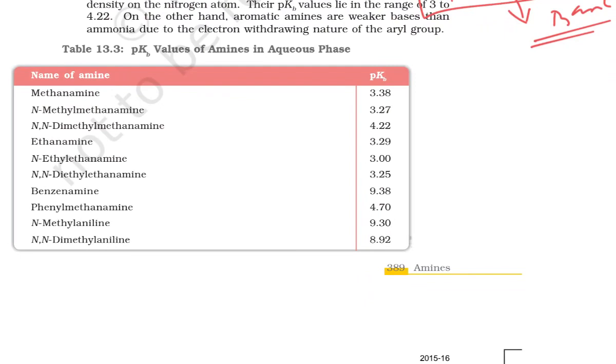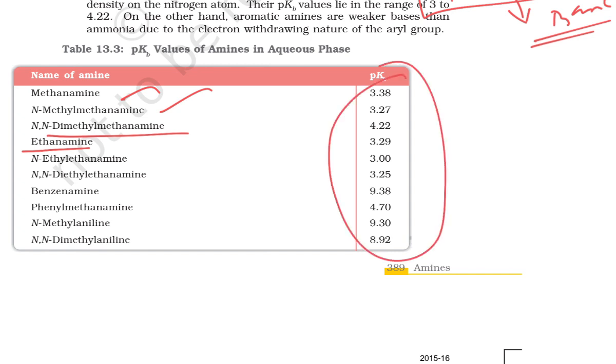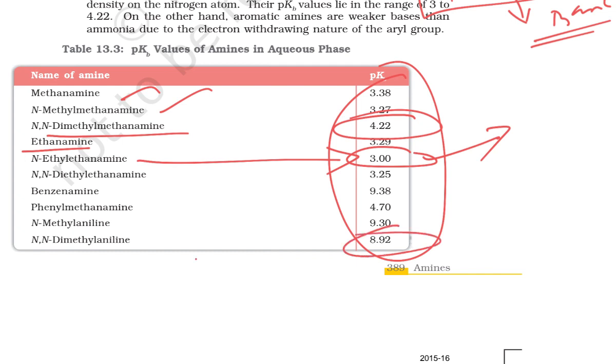Next, look here. So your methylamine is there, then your N-methyl methylamine is there. After that, N,N-dimethyl methylamine is there. Then we have ethanamine. So your pKb value, what is going to happen? In this case your pKb value is less for this one, so this is going to be more basic. This is going to be the strongest base, but in case of this one it is going to be the weakest base. Clear? Right.